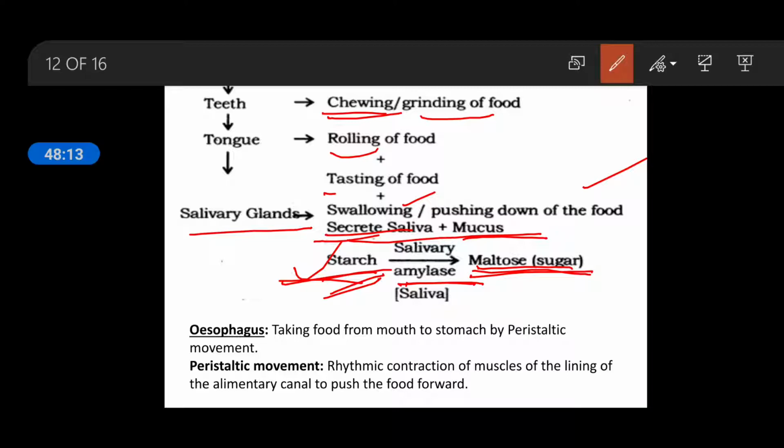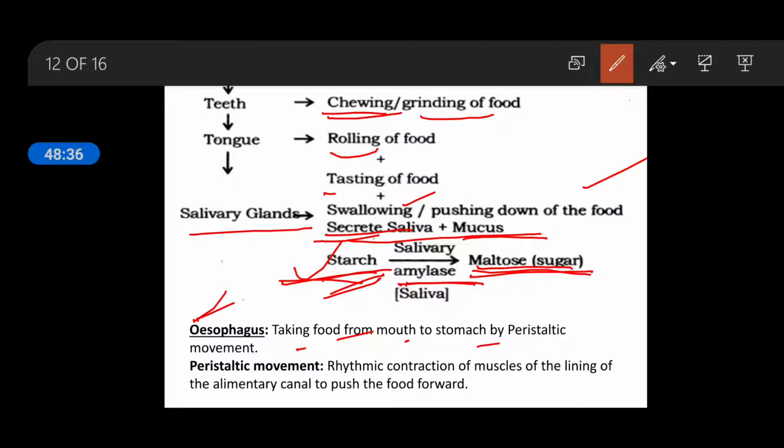After that, the esophagus is present, taking food from the mouth to the stomach, a long tube-like structure. In your whole alimentary canal, starting from the pharynx, or you can see at this time in the esophagus, a continuous movement is taking place in the forward direction.